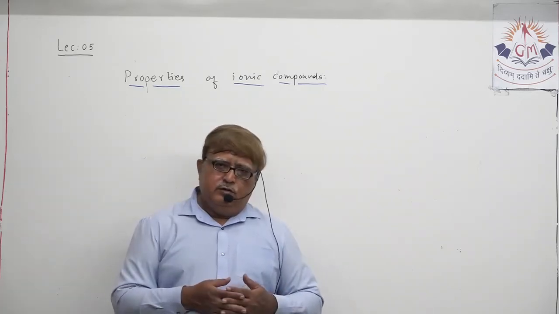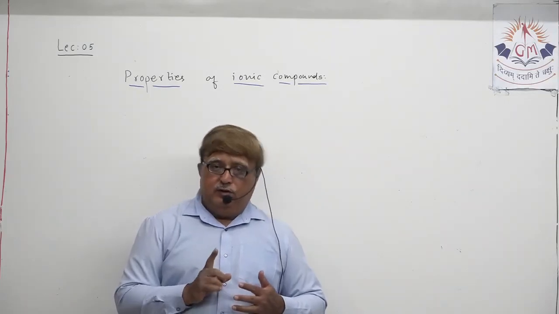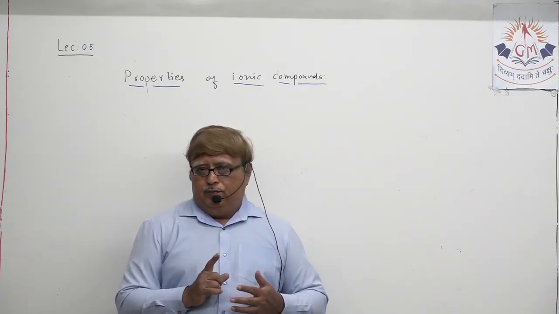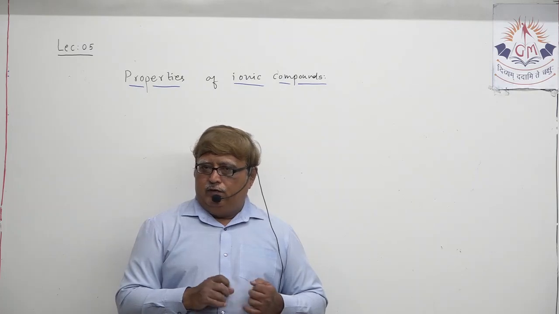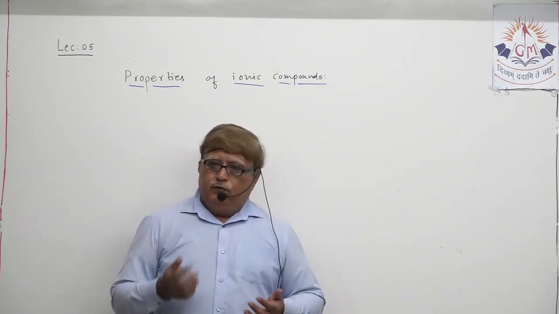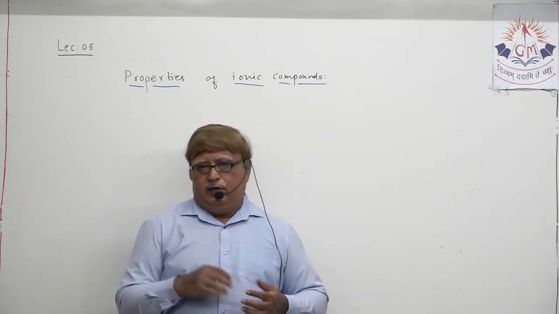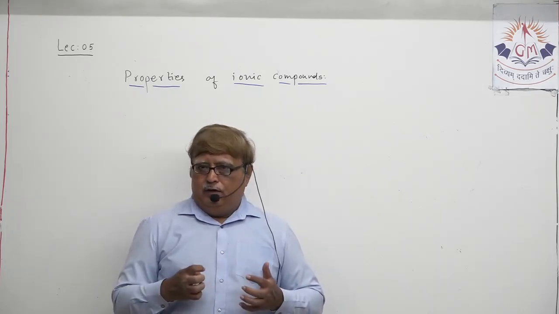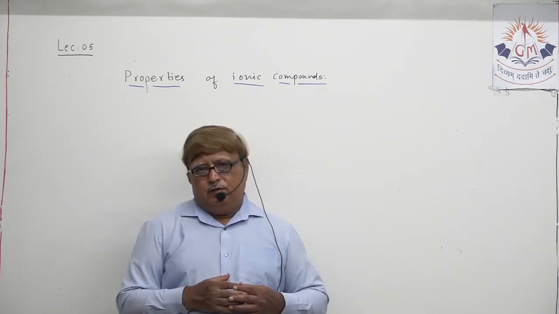Regarding conduction of electricity, generally ionic compounds in solid state are always bad conductors of electricity, because you all know that for the conduction of electricity you require ions.